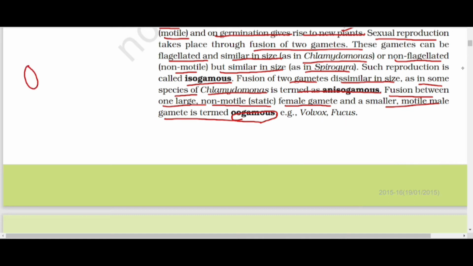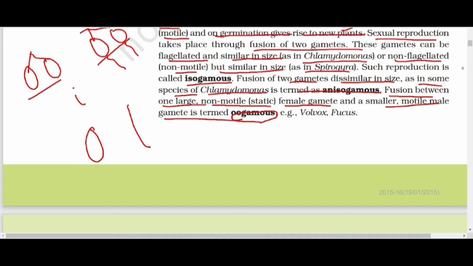If this is a gamete and this is a gamete, and both have flagella, or both do not have flagella, but the two are similar in size, then they are isogamous. If two gametes are dissimilar in size, it may be the male or female.